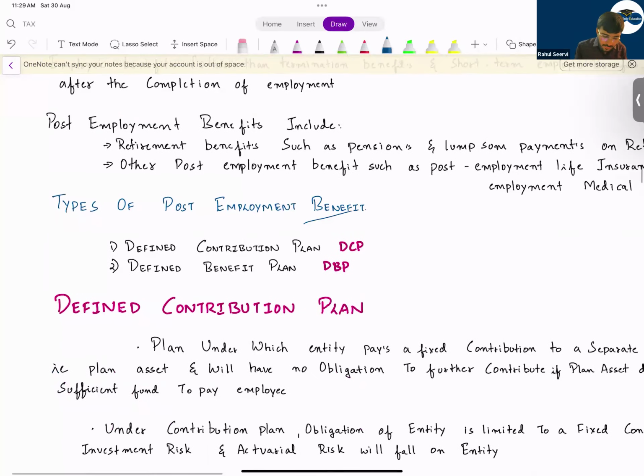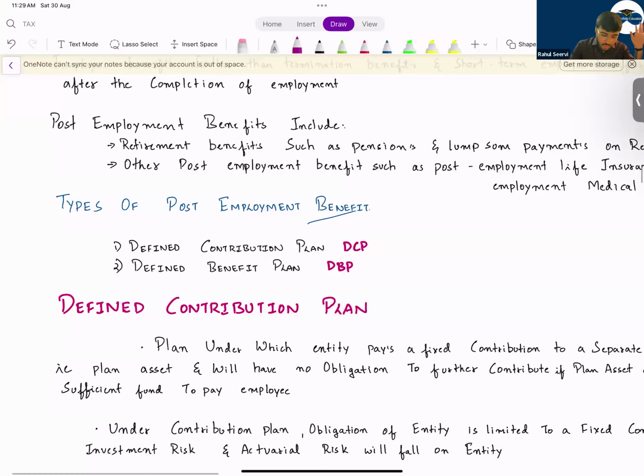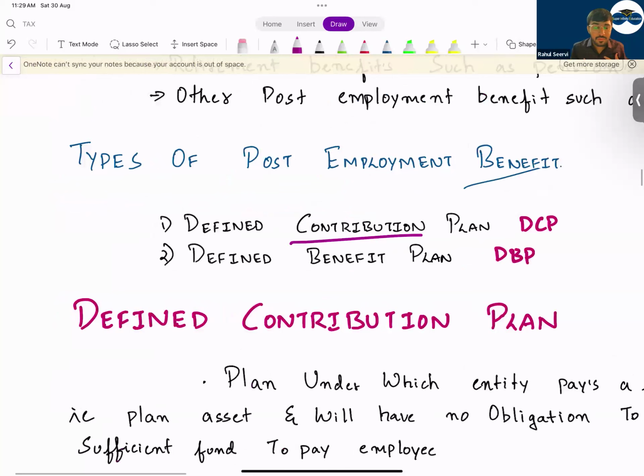So now there are 2 types of post-employment benefit plan. The first question that can come in your exam is to identify whether it's a defined benefit plan or a defined contribution plan. In a contribution plan, if I am the employer, I will only contribute the amount into your scheme. After that, it depends. If I deduct a certain amount from your salary and invest it, in that case, in contribution, the employee will take the risk. The employer will never take the risk.